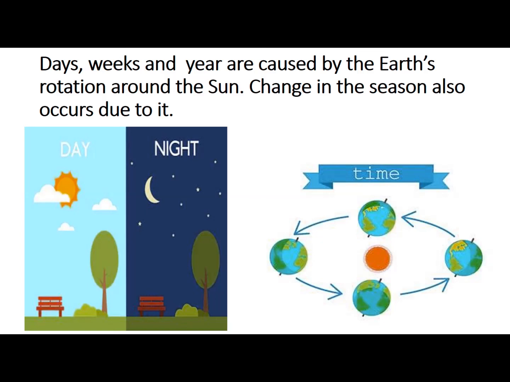Days, weeks, and years are caused by the earth's rotation around the sun. Change in the season also occurs due to it. 7 days and nights are called 1 week. 4 weeks make 1 month and 12 months make 1 year. 1 year means Earth moving around the sun and completing its circle or orbit. This movement around the sun causes changes in the weather and season.